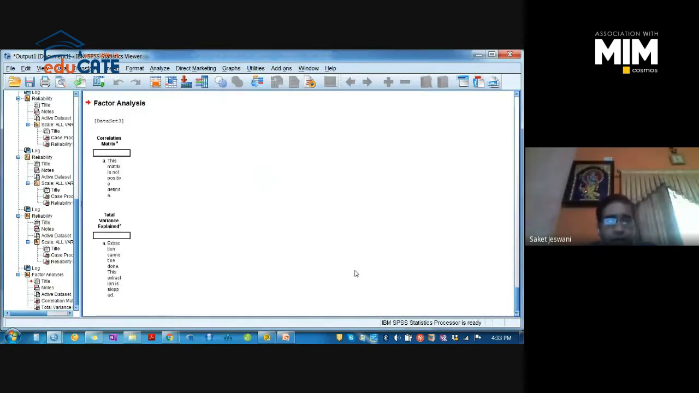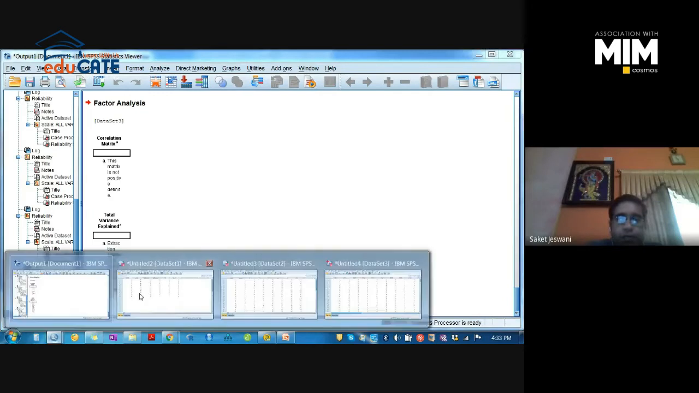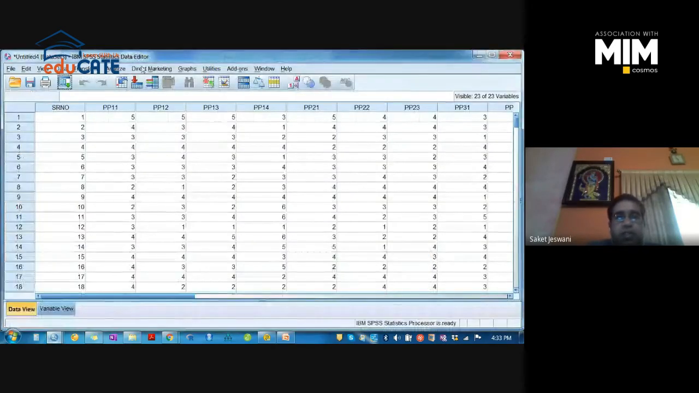So our analysis is not working here. We have not got the results, right? There was a problem with the data and the rotation and extraction method. So we need to change the extraction and rotation method now.